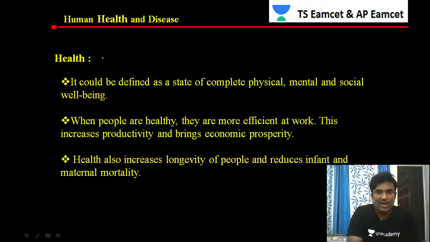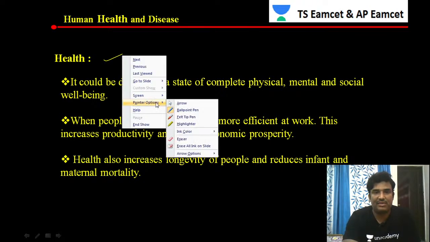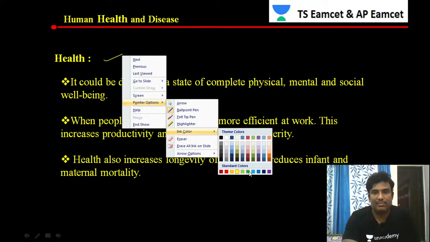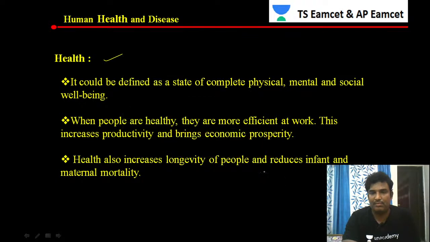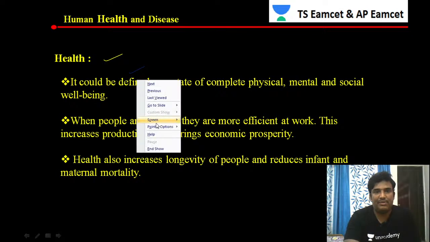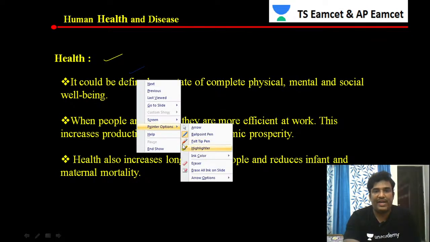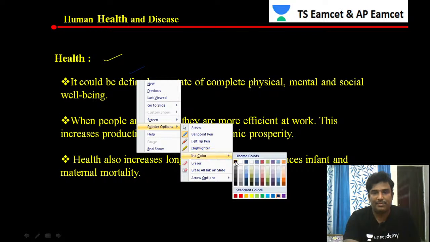So health could be defined as a... How do we define health actually? Let us see how we define this health.